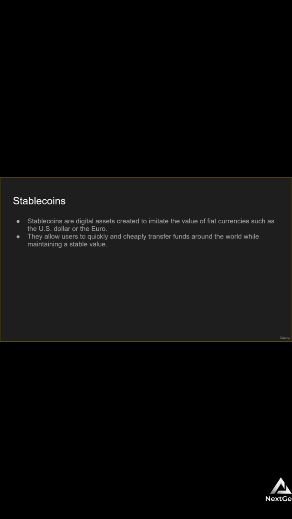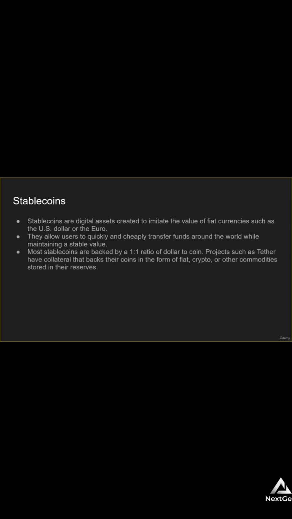Now, within the payment coins category is a subcategory known as stablecoins. Stablecoins are digital assets created to imitate the value of fiat currencies such as the US dollar or the euro. They allow users to quickly and cheaply transfer funds around the world while maintaining a stable value.